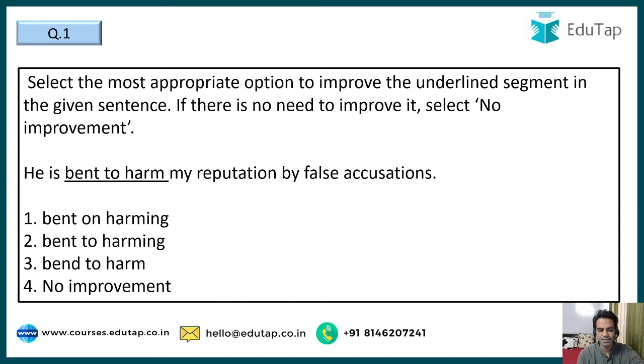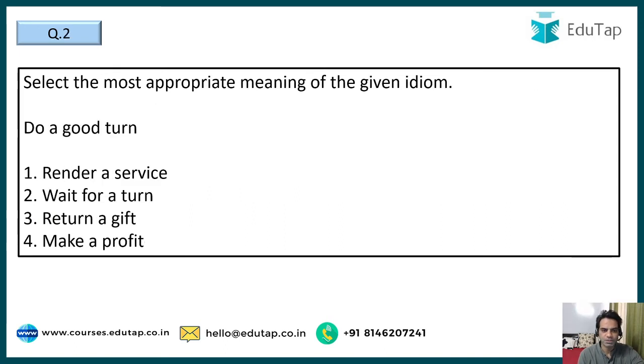So guys, the correct replacement here should be bent on harming. Basically, to be bent on, or to be hell bent on, is a phrase which means that somebody is making too much effort to do something. For example, he's hell bent on wasting his money. That means he's spending money lavishly. So hell bent on something means to do something in an extreme manner. So he's taking a lot of effort to harm my reputation by false accusations. So the correct option here is option number 1. Moving on to the next question, guys.